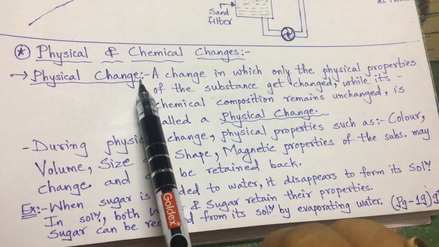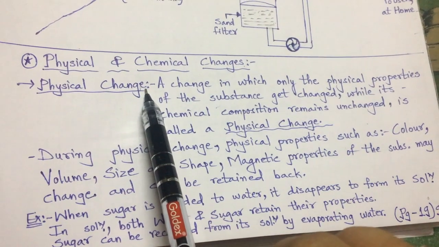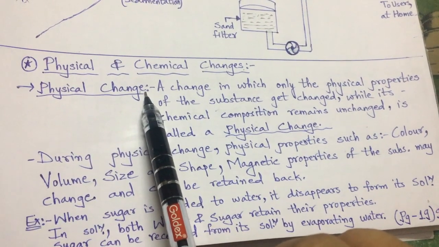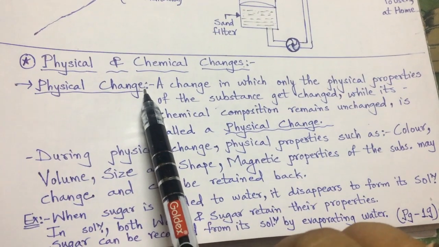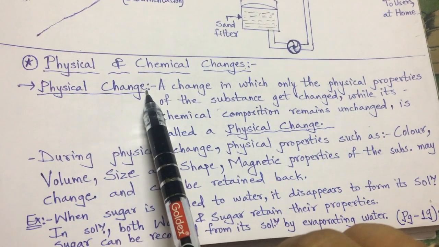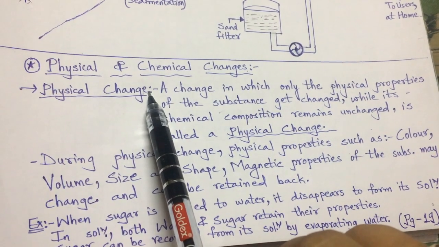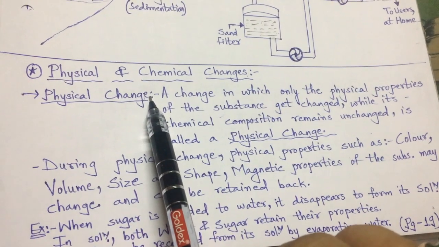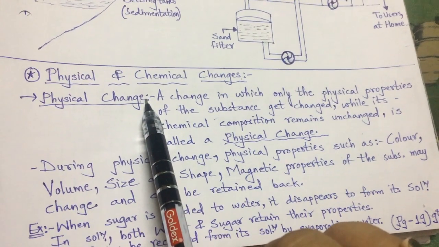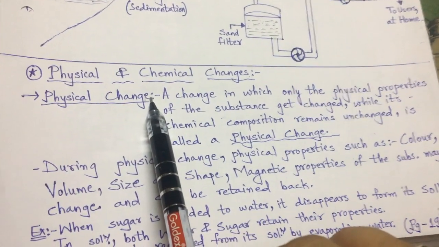Whereas if milk is taken and kept outside for 5, 6, 7 hours, what happened? It will be converted to curd. Now if we want to convert that curd back to milk, it won't be converted. And this is a type of chemical change where physical as well as chemical properties are both changing. Right? So this is the basic difference.